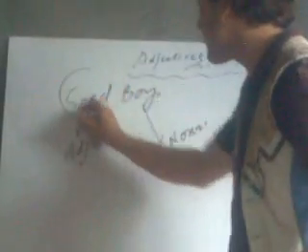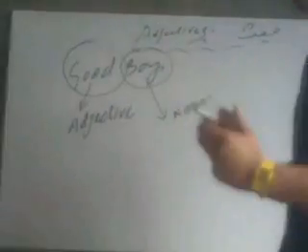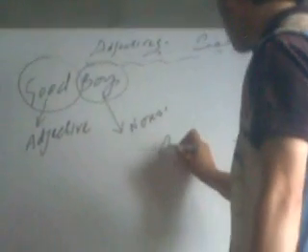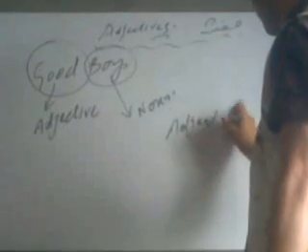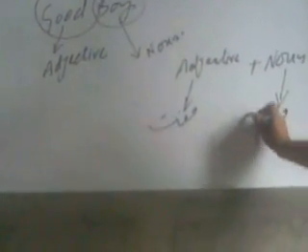See, in English, what happens? We are preceding the noun with the adjective. Now, in Arabic, what is the rule? First we bring the noun, then there is the adjective. This noun in the Arabic language is called mawsuf, and the adjective is called sifat. This is mawsuf and sifat.